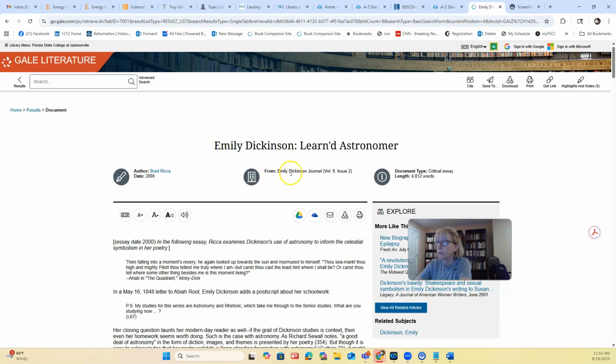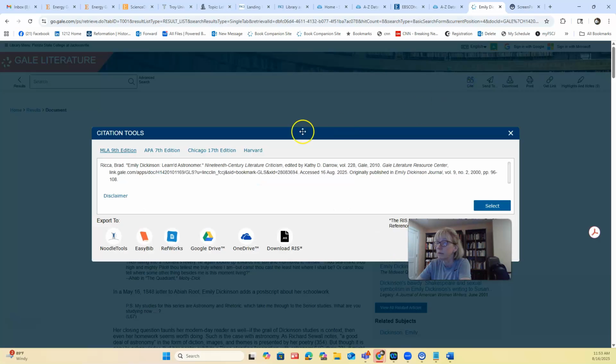Now, okay, this is from the Emily Dickinson Journal. Authors Brad Rika. But where do we find how to cite it? Is it automatically cited somewhere? Do we know? Let's see, where do we find it? Translate, decrease font size, increase font size, display options, listen, send to Google Drive, send to OneDrive, no thank you, email, download, print, but where is our automatically formatted citation? Is it at the top here? Could this be it? Yes, it is.